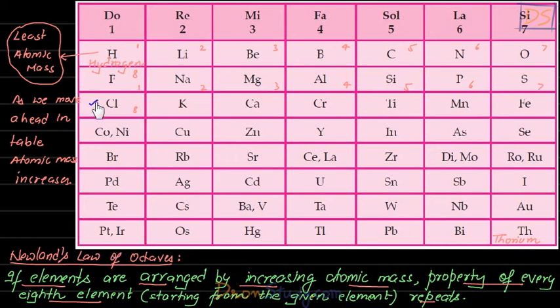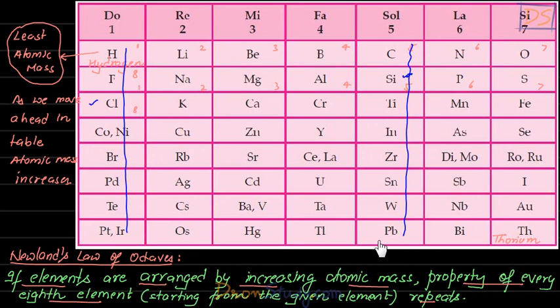Say I study chlorine. If I study chlorine, students, I know fully about chlorine, and because the properties of all these elements are similar to each other, I can pretty much assume that I have studied all these elements. Right? Similarly, if I want to study all these elements, all I need to do is study any one of them. So this was a very good law, students.